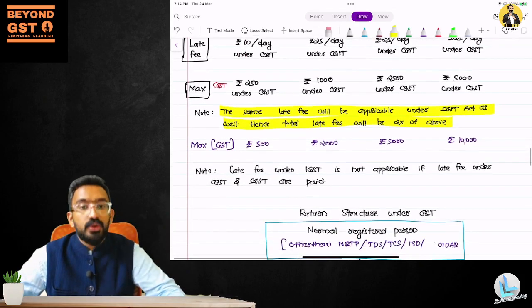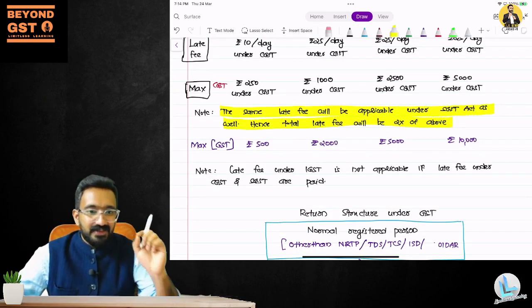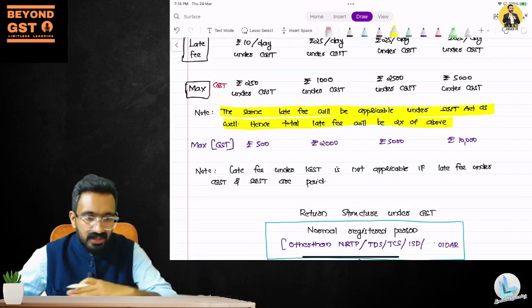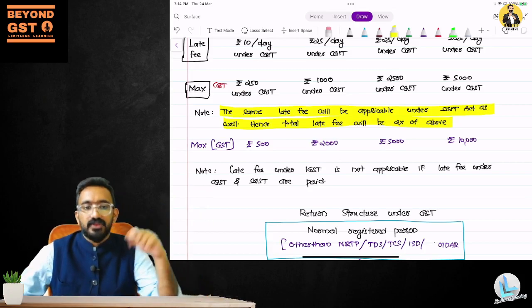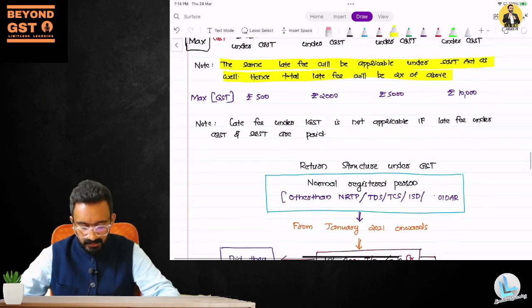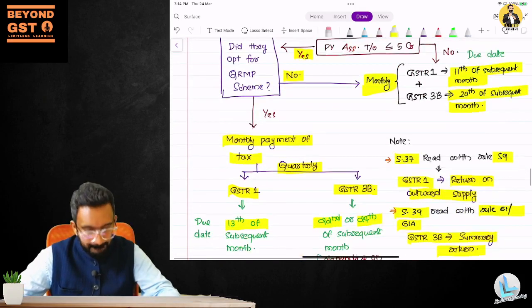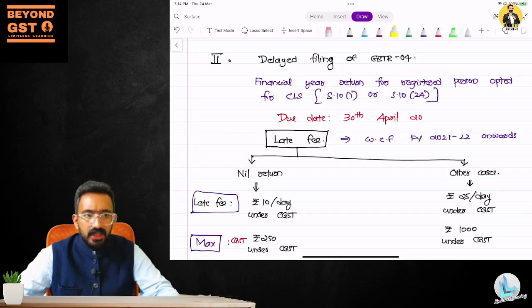Okay. So what about IGST? Do you have another late fee under IGST also? No. The late fee is paid under CGST and SGST, then IGST late fee is waived. There is no late fee for that. That's not applicable. IGST late fee would be nothing but CGST late fee plus SGST late fee. So if you are paying under that, then there is no late fee under IGST. Is it clear? Can I have a quick yes on the chat box?